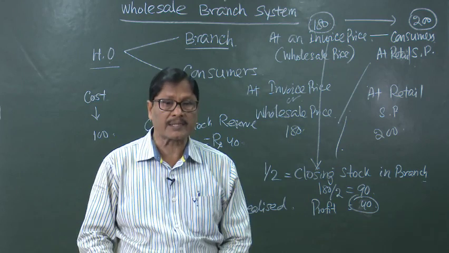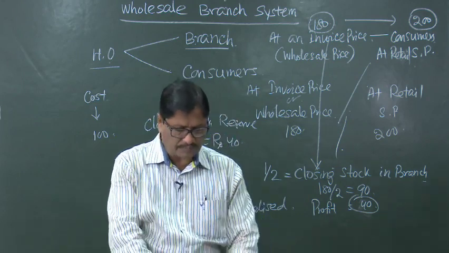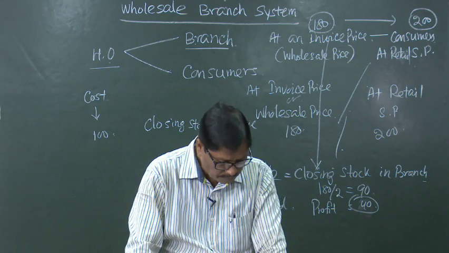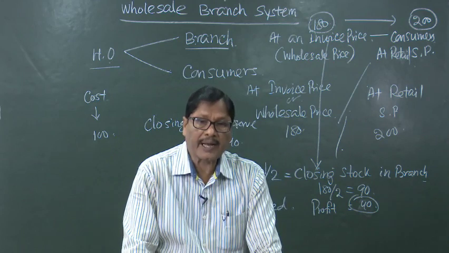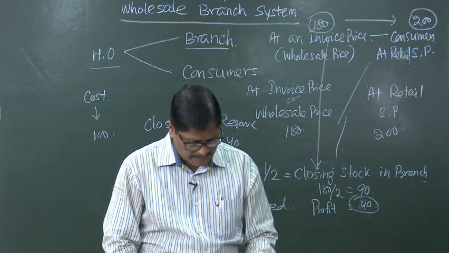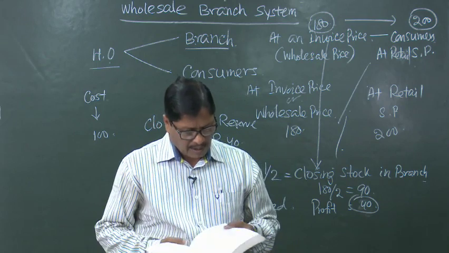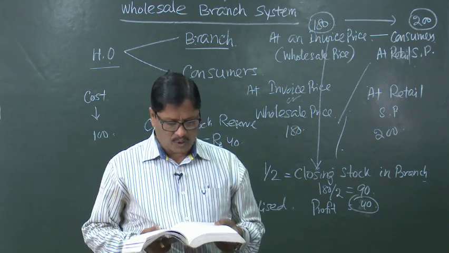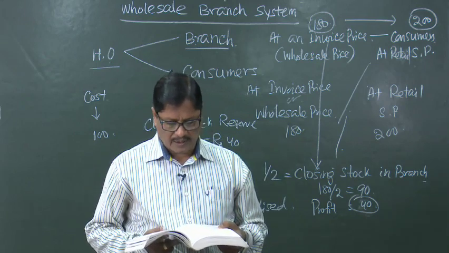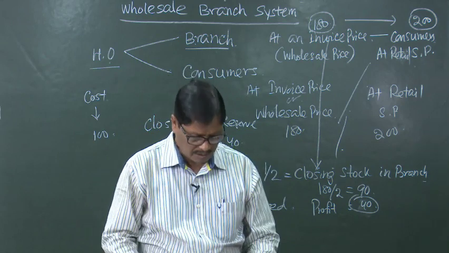We can take one exercise. This is the problem. A Limited has a retail branch at Kanpur. Goods are sold to customers at cost plus 100%. Okay.